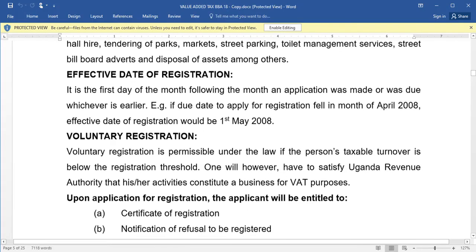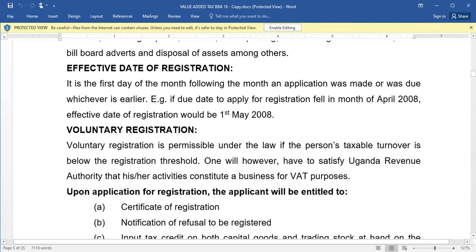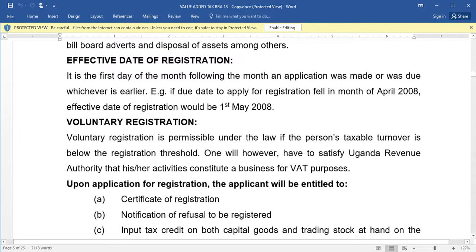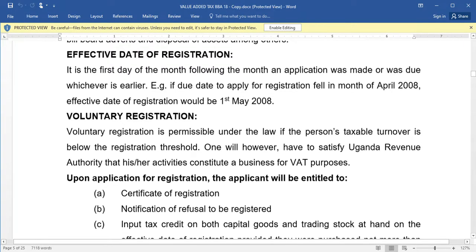Then let's look at the effective date of registration. The effective date of registration is the first day of the month following the month an application was made or was due, whichever is earlier. For example, if the due date to apply for registration fell in the month of April, the effective date of registration would be 1st May.